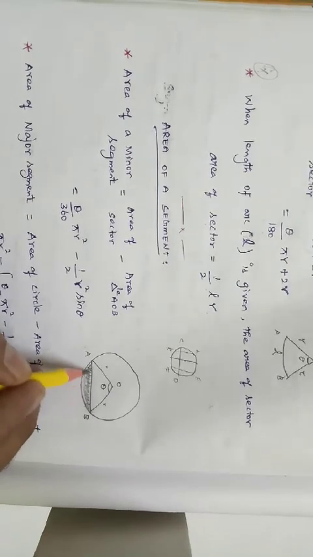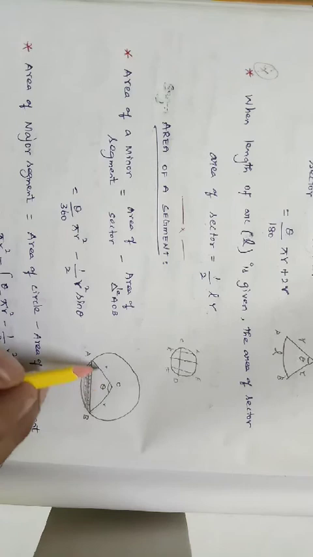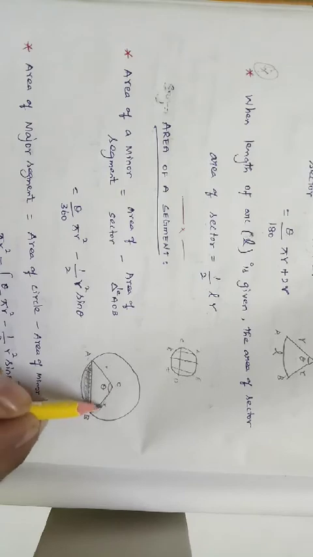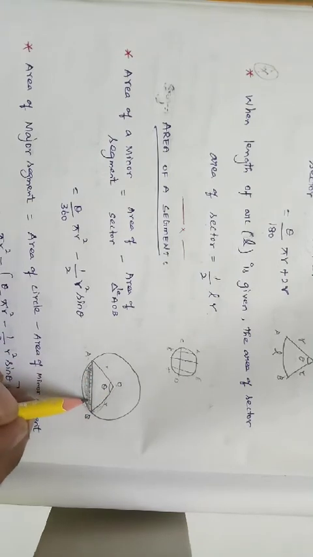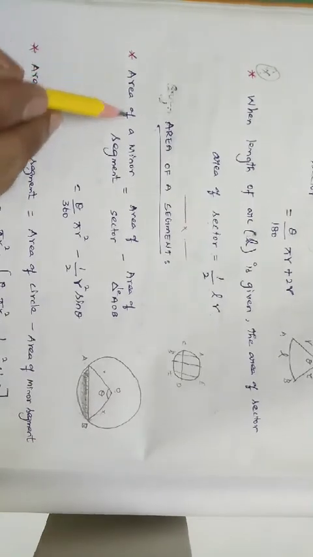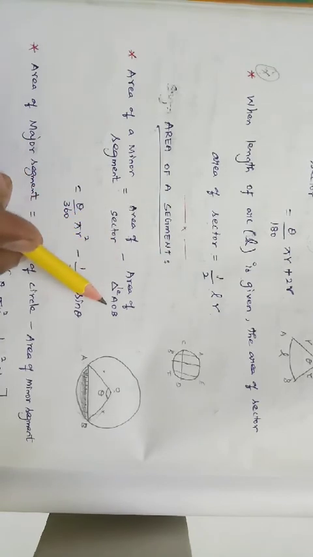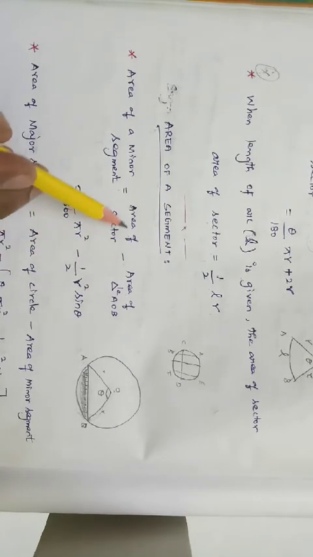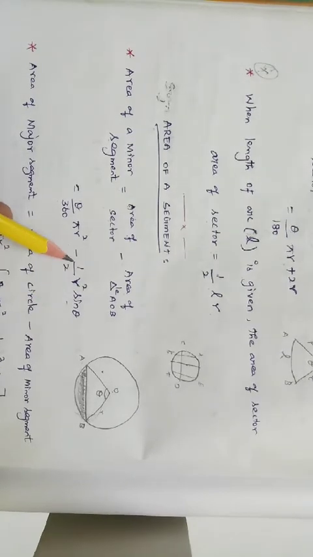Now we want to find the area of a minor segment. How can we find it? See, it is part of a sector. See OAB. This full part is the sector. If from the sector we subtract the triangle OAB, then the remaining part is the minor segment. So the area of a minor segment is equal to the area of the sector minus the area of the triangle AOB. The formula is theta by 360 into pi r square minus 1 by 2 r square sin theta.